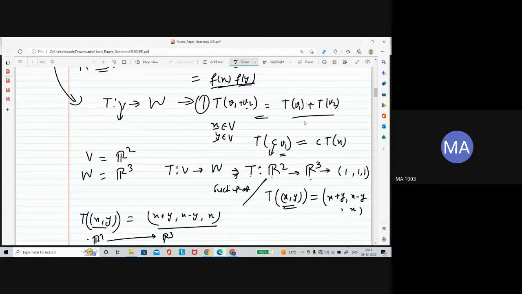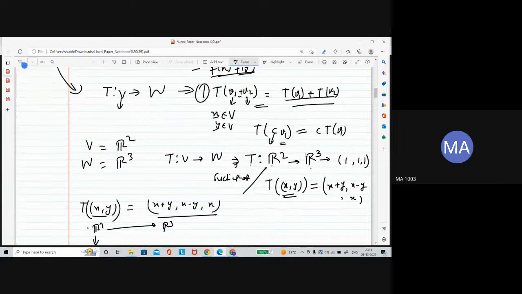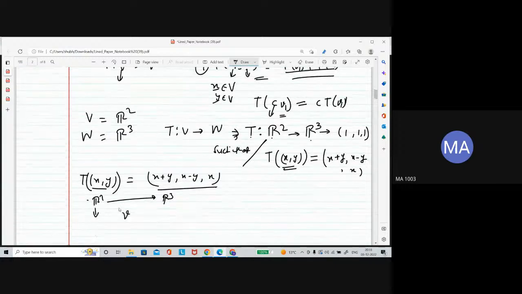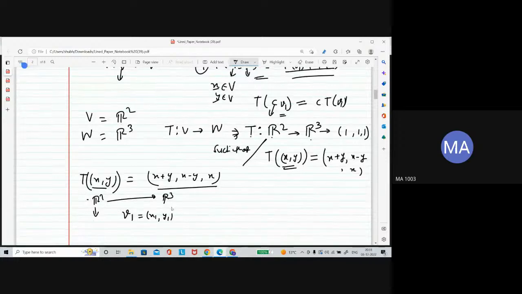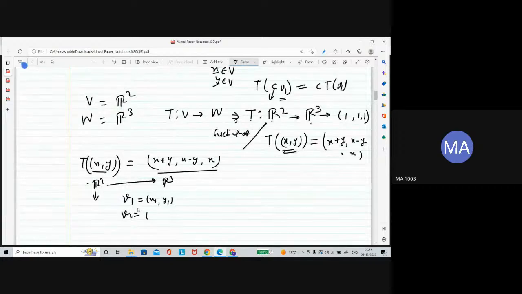So when you add two vectors, this is one vector, this is another vector, and it is linear with respect to addition, and it is linear with respect to multiplication. Now this is a single vector. So let's say I am taking a vector v1 as (x1, y1), and another vector v2 as (x2, y2) from the domain.